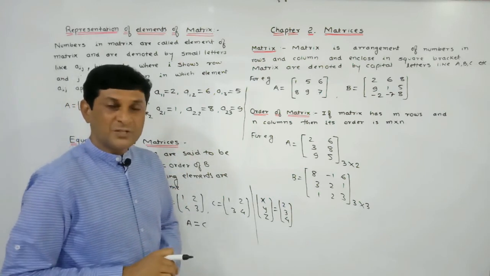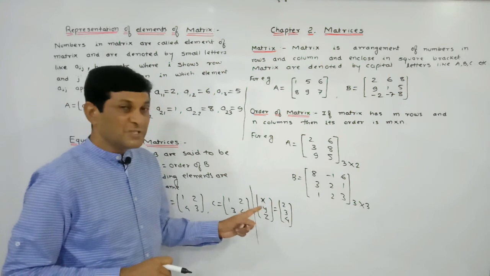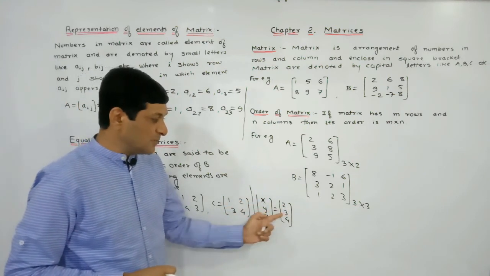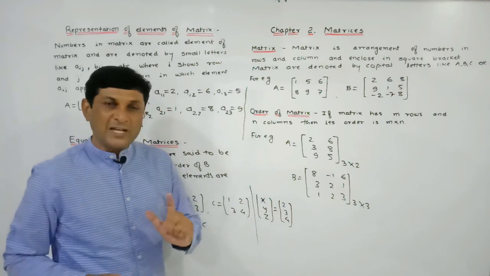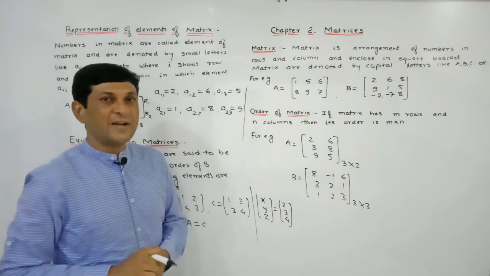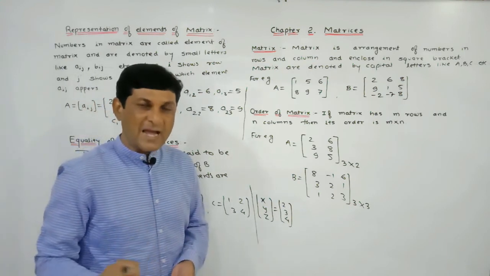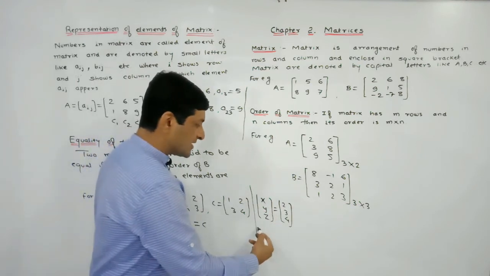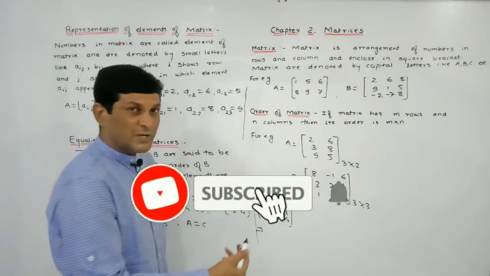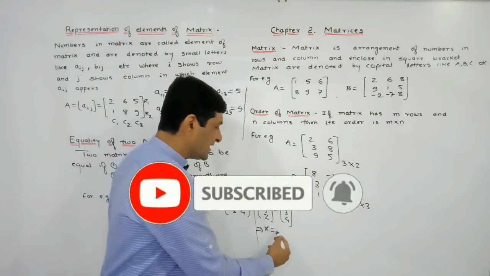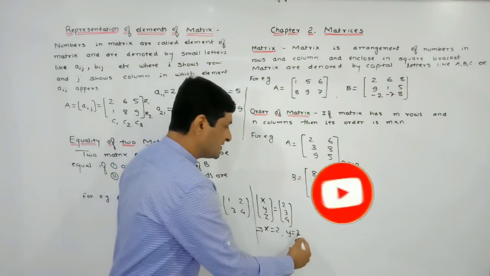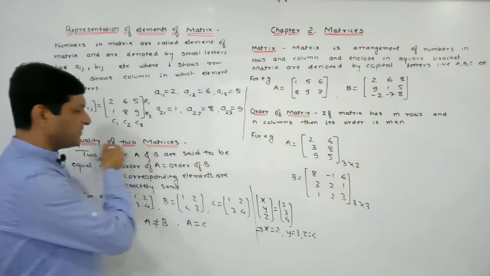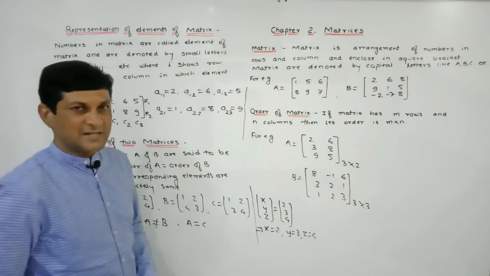According to the definition of equality, if matrices are equal, it means corresponding elements are also equal. It implies that x is equal to 2, y is equal to 3 and z is equal to 4. So while solving examples, sometimes to find an unknown value we have to apply the definition of equality of 2 matrices. Here since these 2 matrices are equal, corresponding elements are also equal, so x is equal to 2, y is equal to 3 and z is equal to 4. And this result we get by applying the definition of equality of 2 matrices.